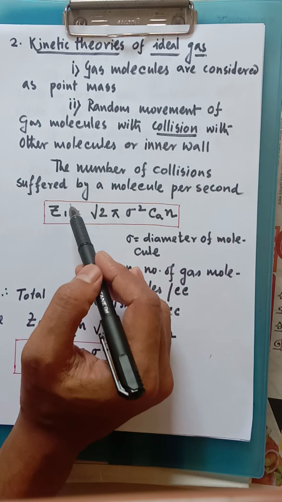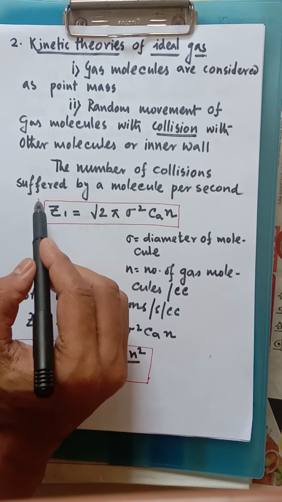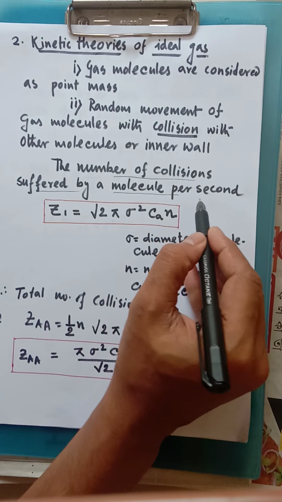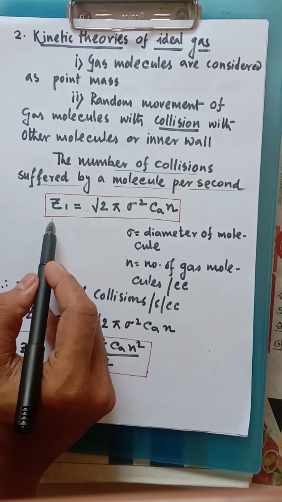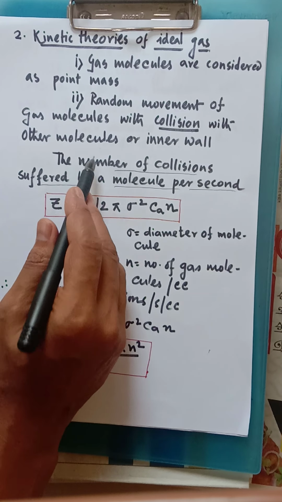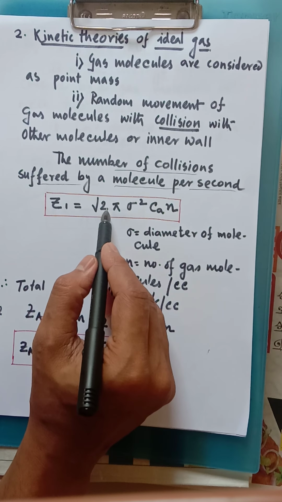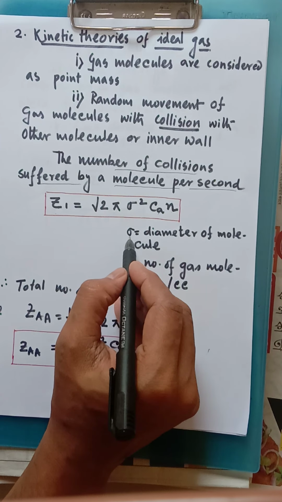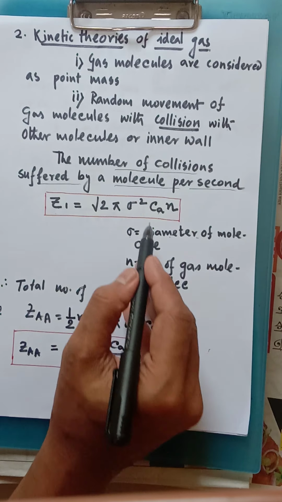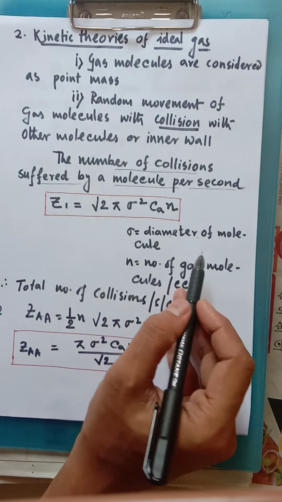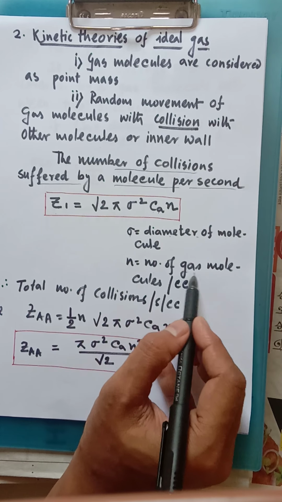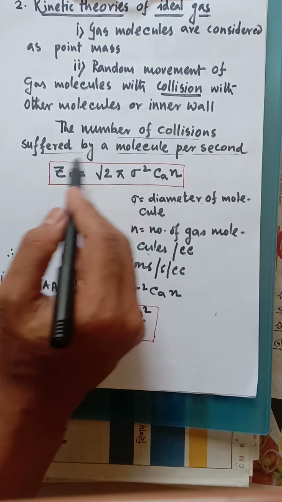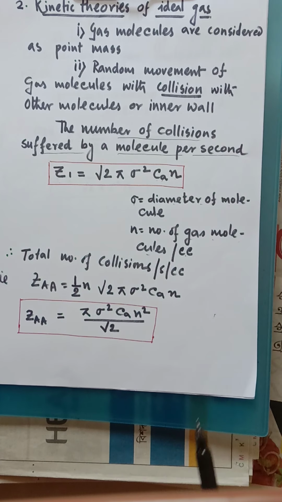Now how can we calculate the number of collisions? The number of collisions is very important. The number of collisions suffered by a molecule per second can be expressed this way: Z1 is equal to root 2 pi sigma square Ca n. Sigma is the diameter of the molecule, Ca is the average velocity I have mentioned, and n is the number of gas molecules per cc. So this is the expression for the number of collisions suffered by a molecule per second.